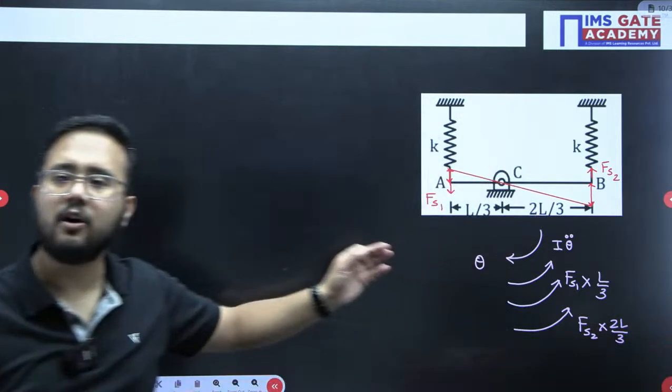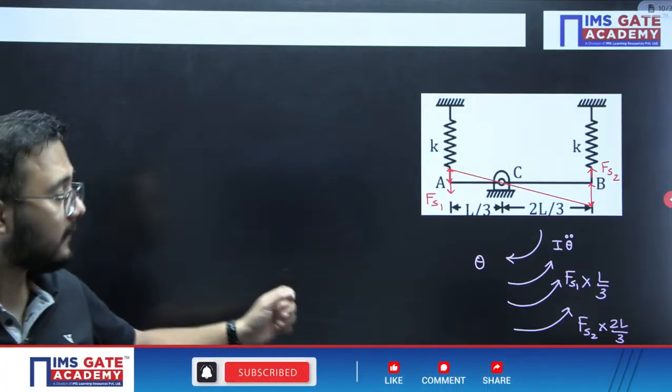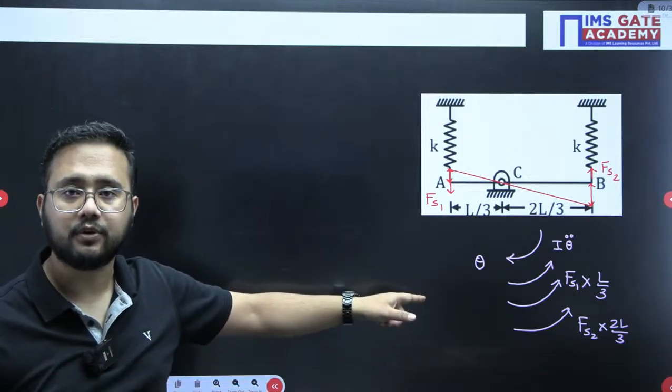We will add all the values of the torque and we'll get the equation of motion here.